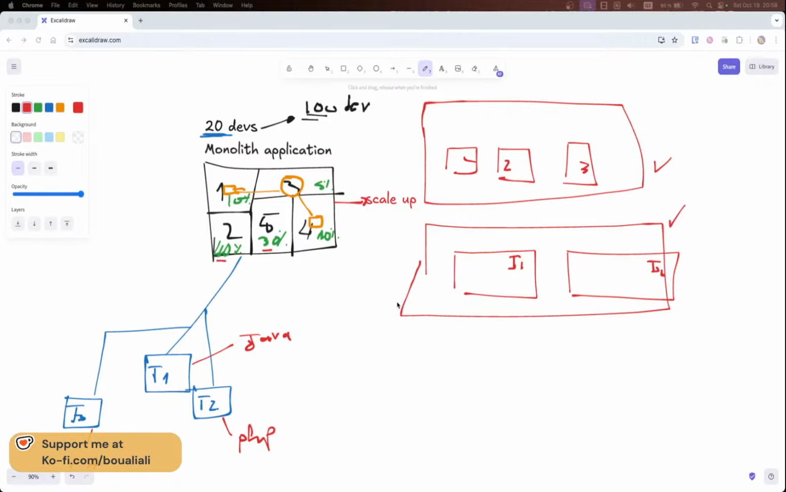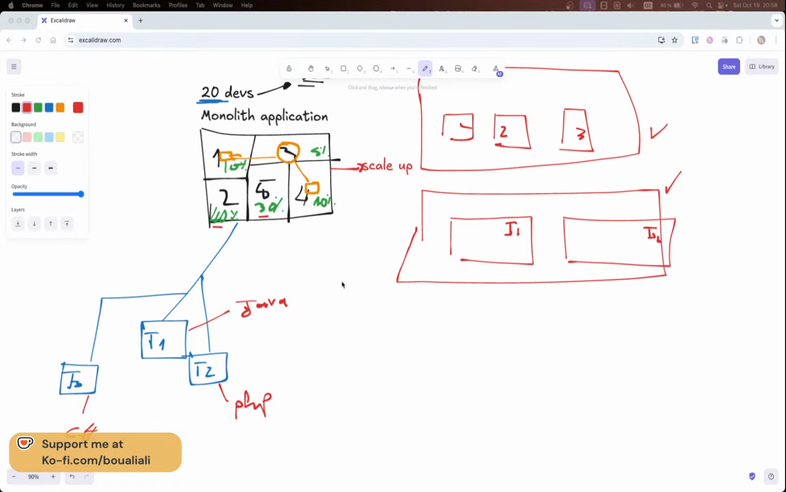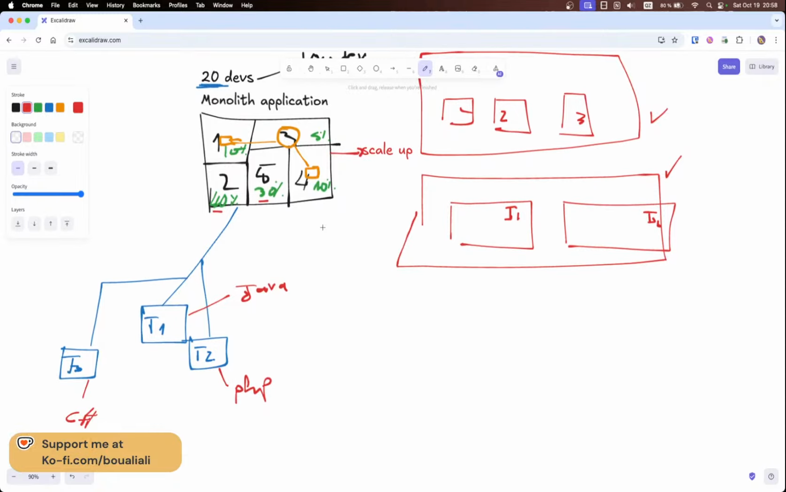Okay, perfect. So let's go back now and continue from this point. We discussed a few reasons that might help us decide whether we move to a microservices architecture or not. So now, how to migrate from a monolith application to a microservices based architecture.